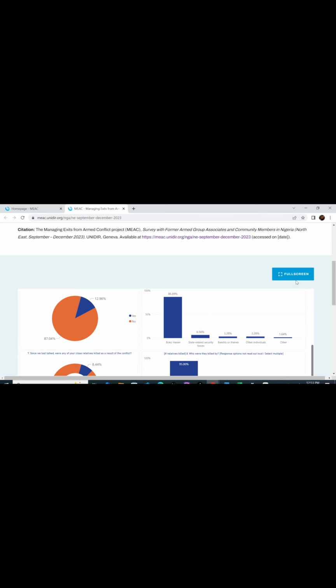So you go through the question and then filter. I'm trying to open the full screen so you see. You can just open it to full screen if you're struggling to see it.